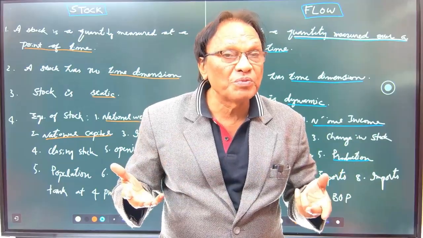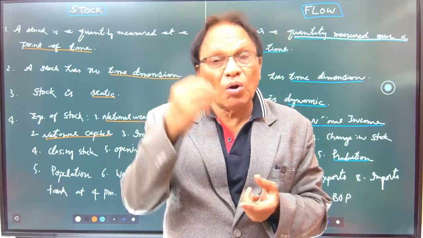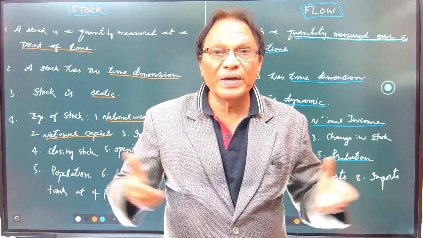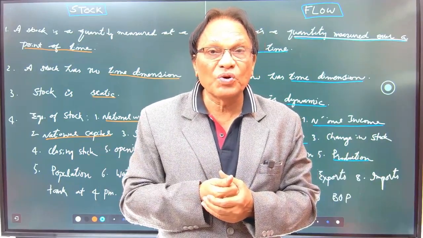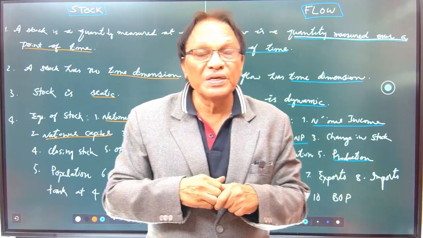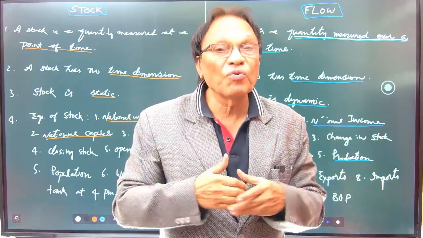Balance of payments, BOP, India's BOP in 1 year, that is also flow concept. All your national income concept, budget, measure it in 1 year, that is also flow concept. Capital expenditure, capital receipts, revenue expenditure, revenue receipts, all are flow concept.